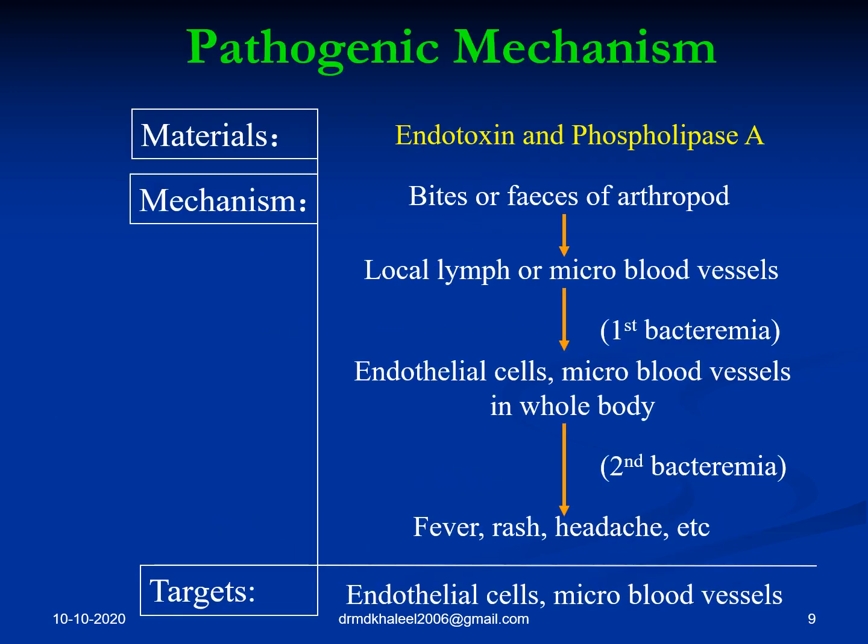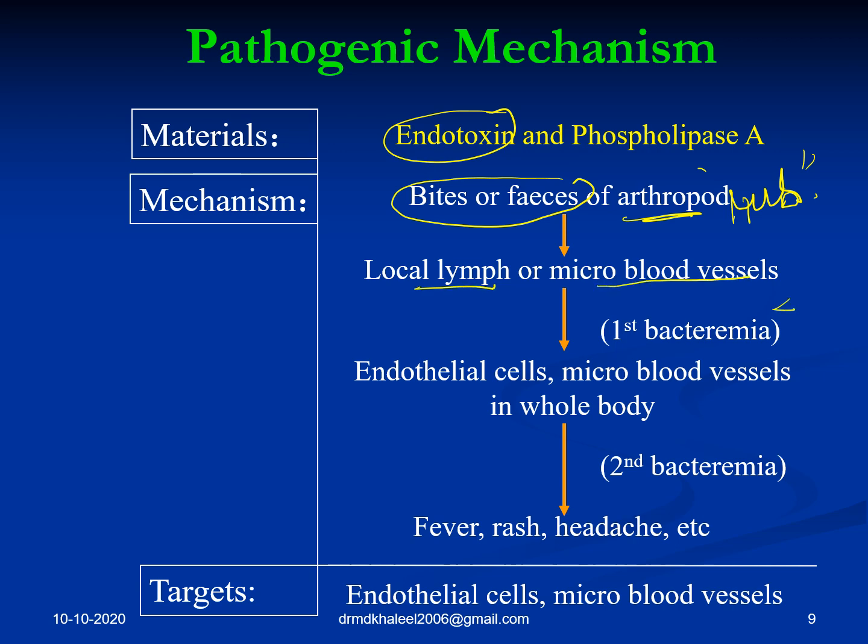And coming to the pathogenic mechanism, as with all gram-negatives, it is endotoxin. Basically, it's because of the bites and feces, the feces that is laid down by the arthropod, which are rubbed in. There are two things you have to learn: one is because of the rub, and one is because of the bite. What happens? It gets into the local lymph and the micro blood vessels, where it multiplies, which is called primary bacteremia. That's the reason why the patient complains of fever, headache. Later on, the endothelial cells are affected, more micro blood vessels, and the whole body, which ends up with secondary bacteremia.